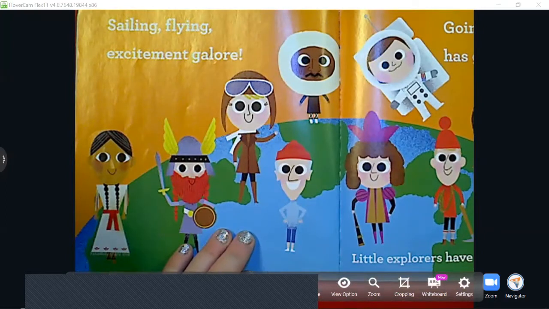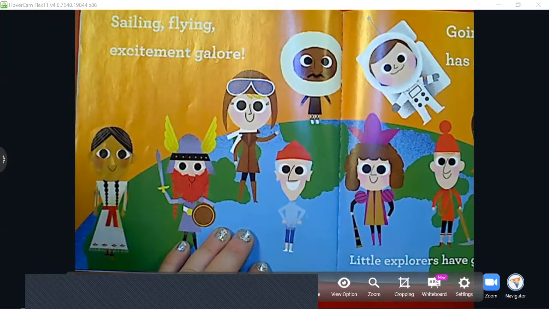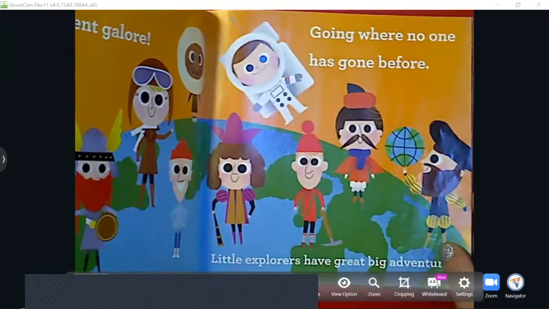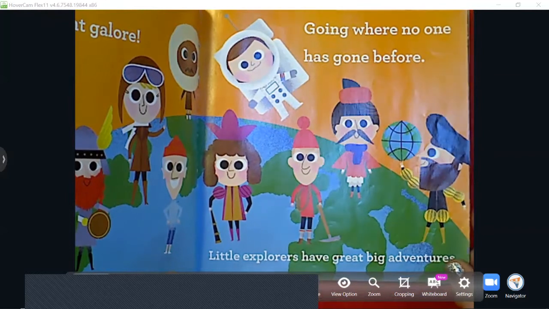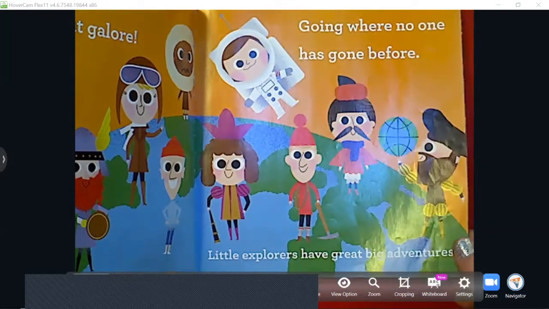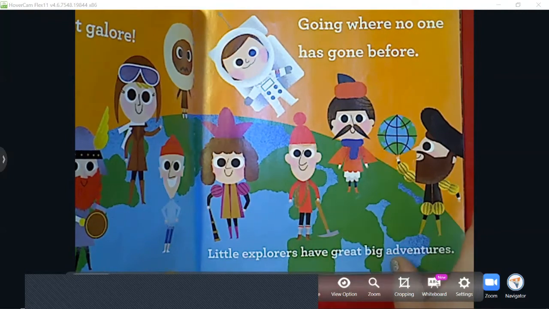Sailing, flying, excitement galore. Look, even an astronaut's an explorer. You could explore space. Going where no one has gone before. Little explorers have great big adventures. Look, there's our globe. There's the green for the land and the blue for the water.